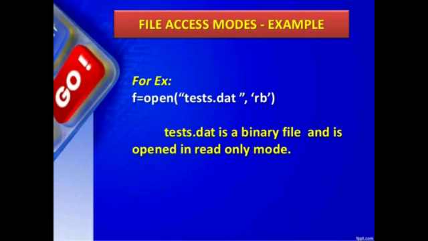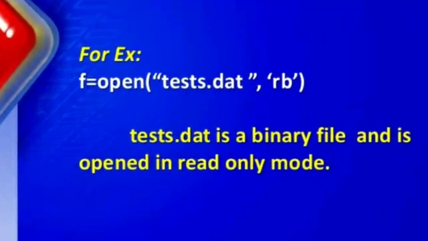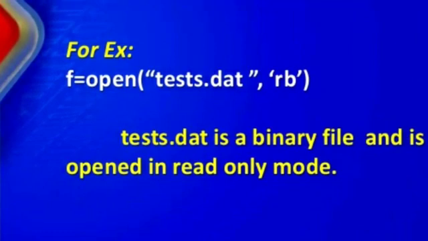Next example, f is equal to open test.dat comma rb. F is the file object. Here also we use the function open, which has two parameters, test.dat and rb. The first one is the file name, the second one is the access mode. From the name we understand it is a binary file because the file name has the extension .dat, a data file.